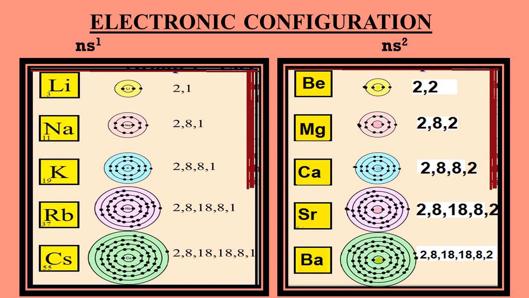But alkaline earth metals, say beryllium, magnesium, calcium, strontium, barium, and radium, all have two electrons in the valence shell. As you can see in the diagram, there are only two electrons in the valence shell. So their general electronic configuration is ns2.